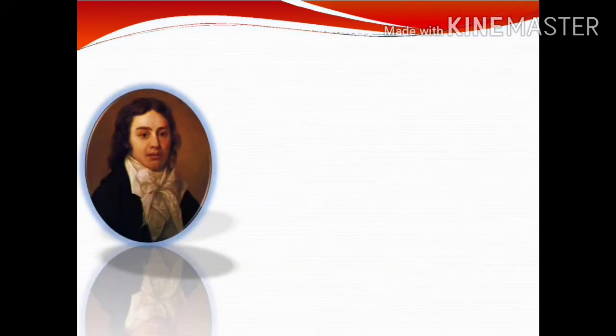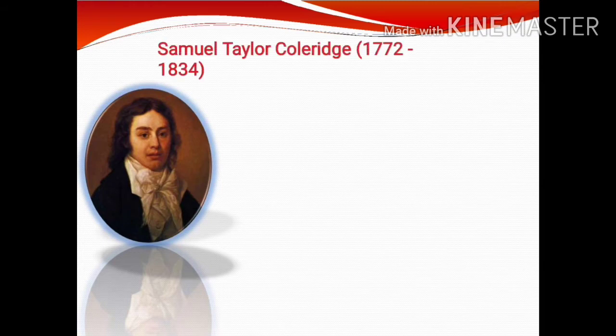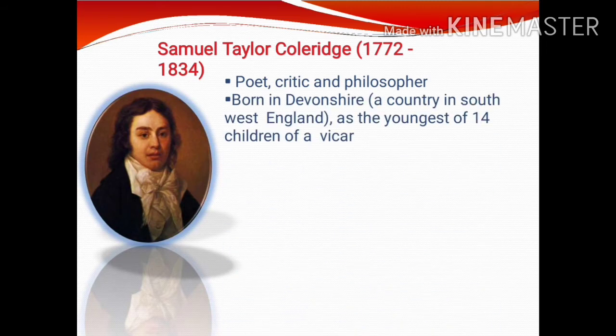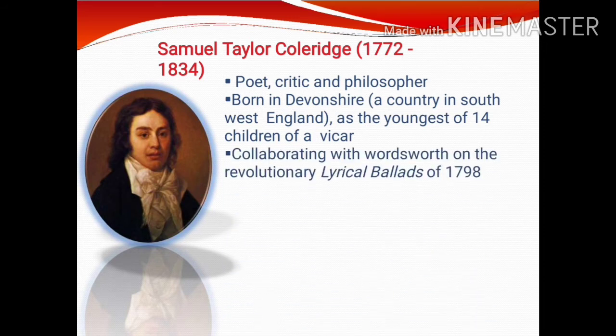Rime of the Ancient Mariner. This is a very famous and renowned poem which was written by Samuel Taylor Coleridge. He was born in 1772 and died in 1834. He is a poet, critic, and philosopher. He was born in Devonshire, a county in southwest England, as the youngest of 14 children of a vicar.